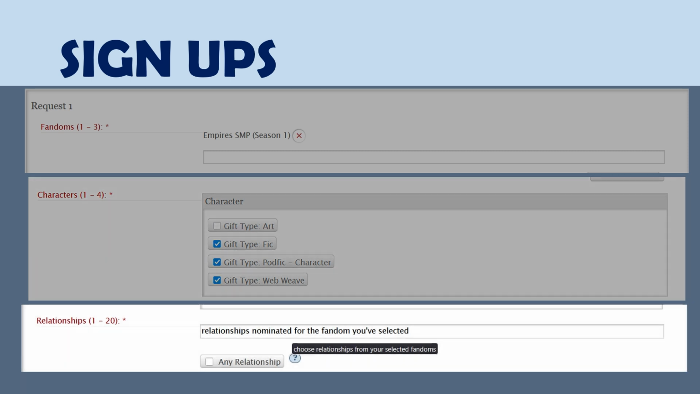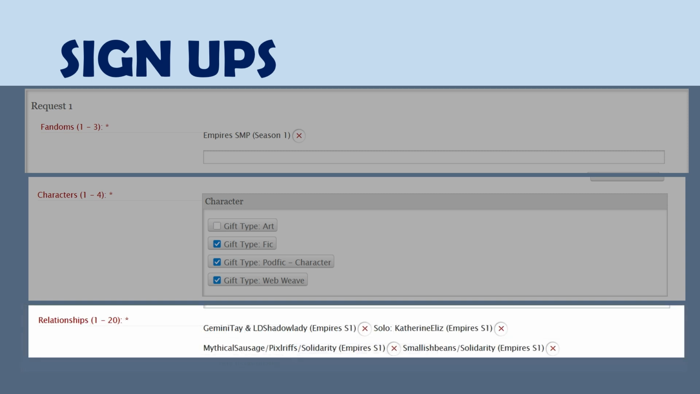And finally, in the relationship box, you will be able to choose from relationships nominated for the fandom that you have selected. I will fill this box with the relationships and characters that I would like to see. For this event, both platonic and romantic ships will be allowed, and polyamorous or friend groups can also be nominated. You will also have the option to use solo tags.